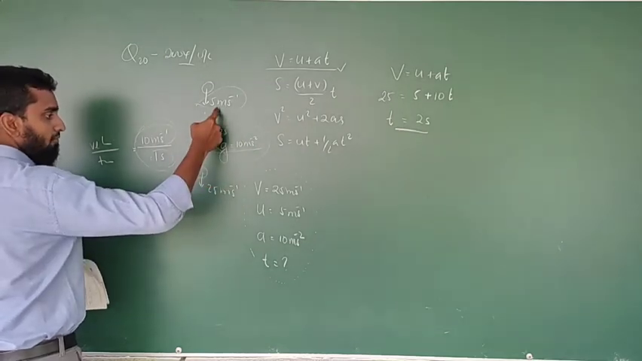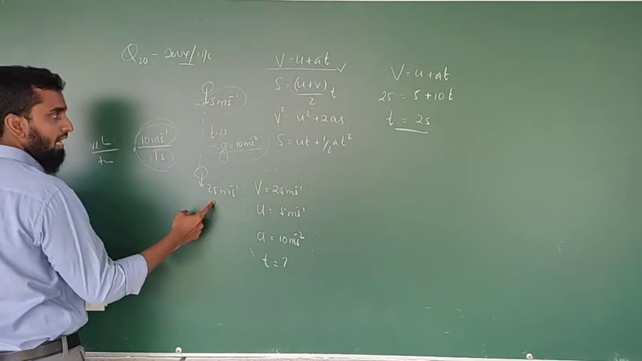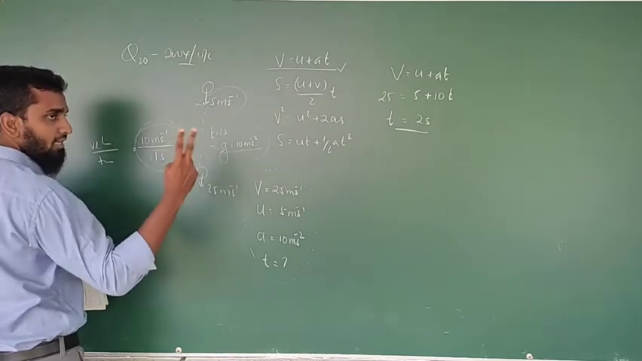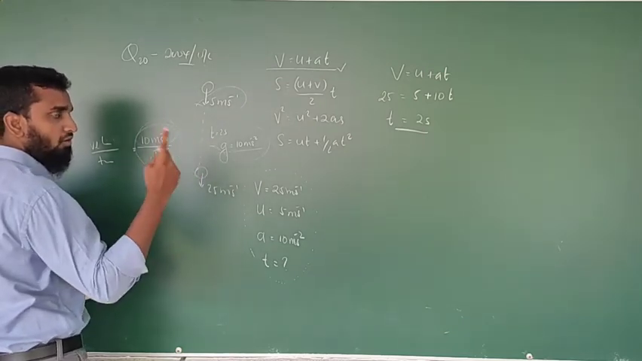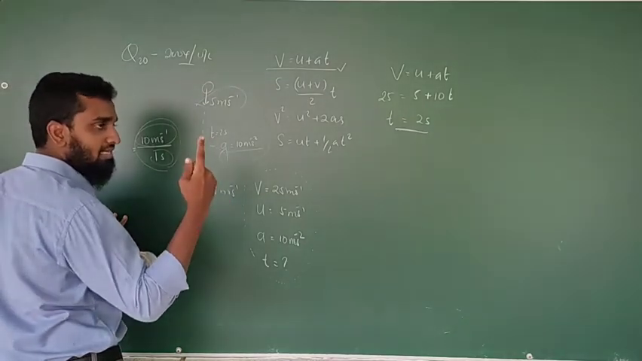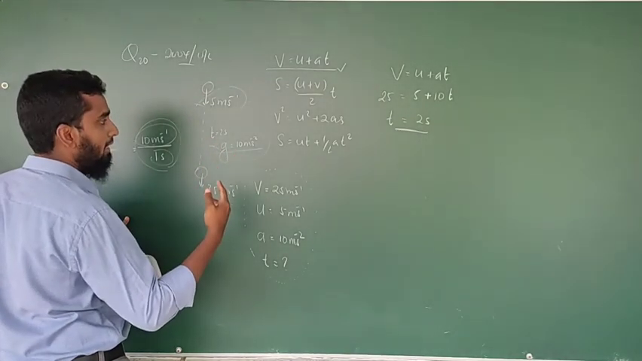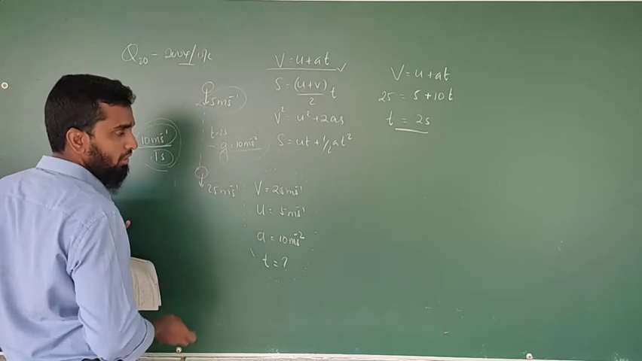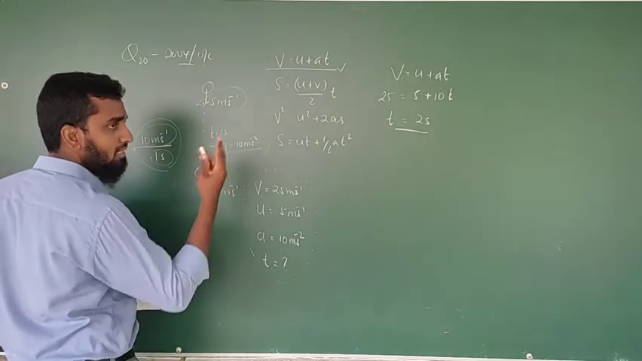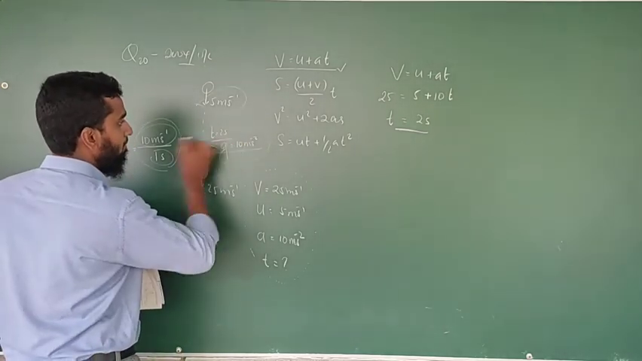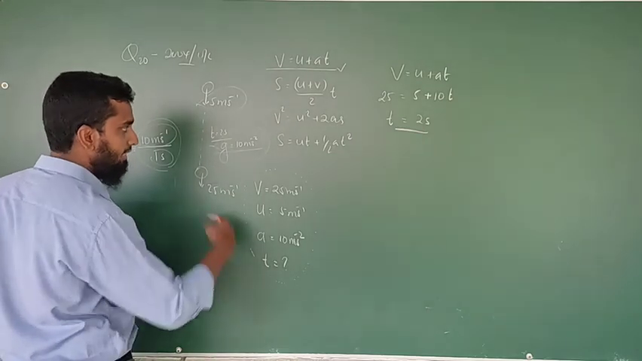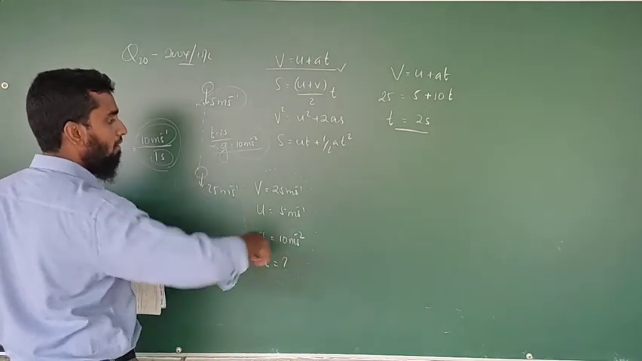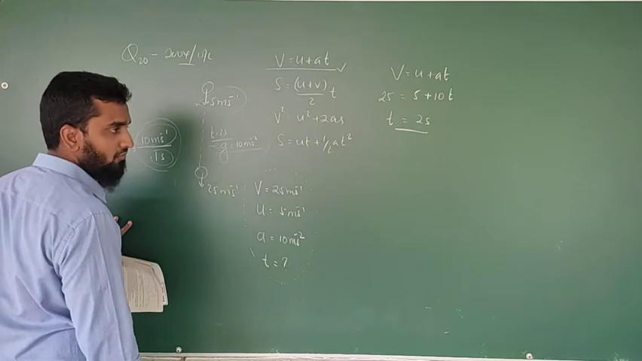Here you have 5, they have given 25. Then how much has been increased? 20 meter second minus 1 increased. For 10 meter second minus 1, 1 second is going to be taken. Then for 20 meter second minus 1, 2 seconds are going to be taken. That is the answer. Using that short method you can find the value, or using this method you can find the value.